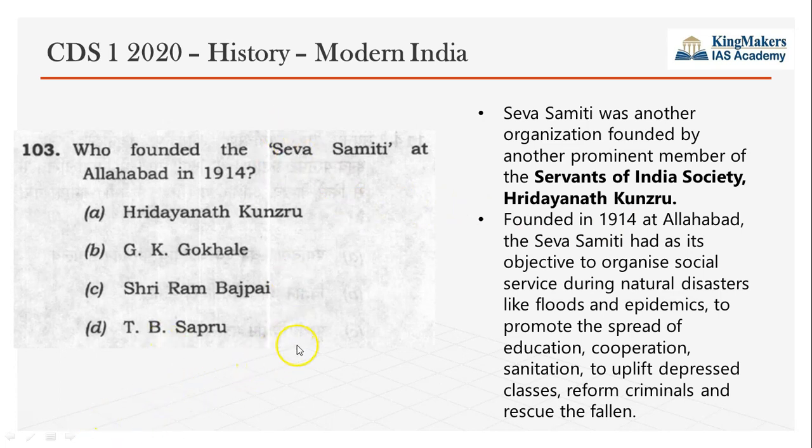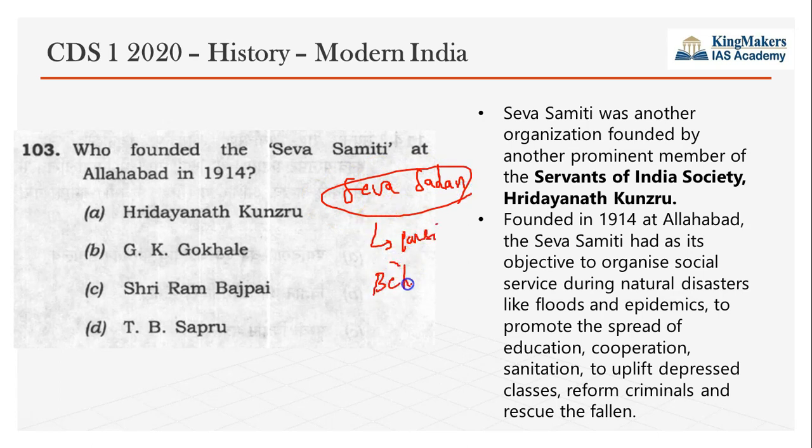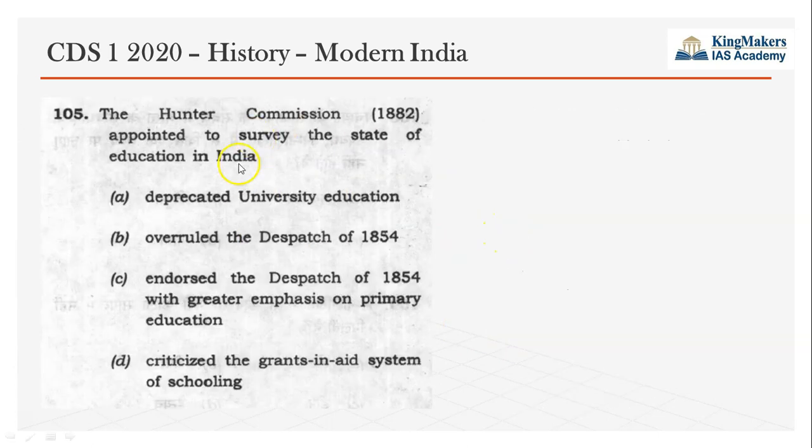So, Servants of India Society, Seva Samiti and Seva Sadan. There is another organization called Seva Sadan also. So these three organizations were started. This is a Parsi organization, founded by Behramji Malabari, a Parsi reformer. So there are many social service organizations like this in modern India. Okay, so now we'll go to the next question.